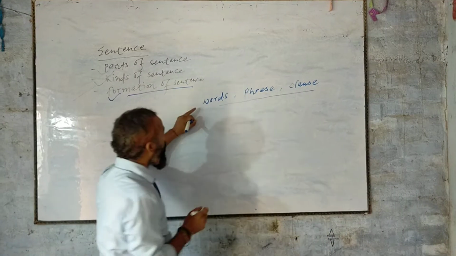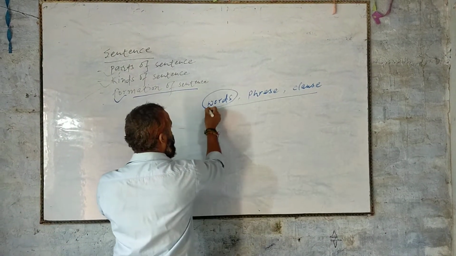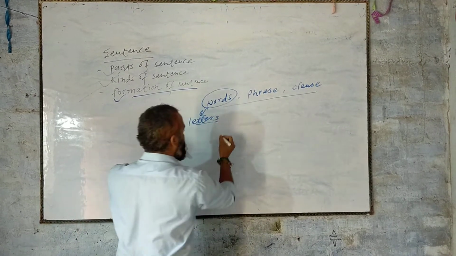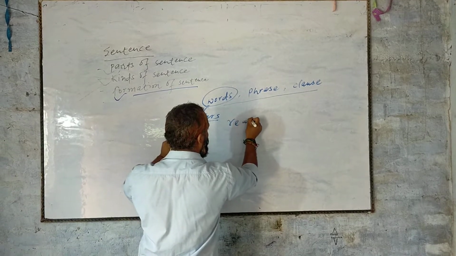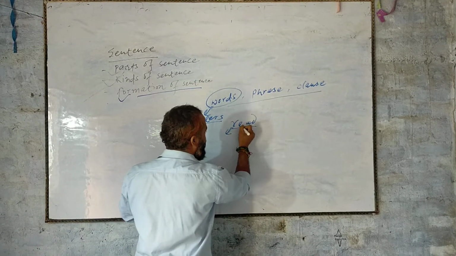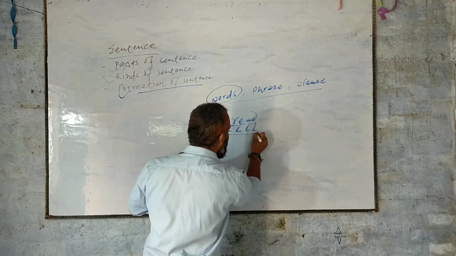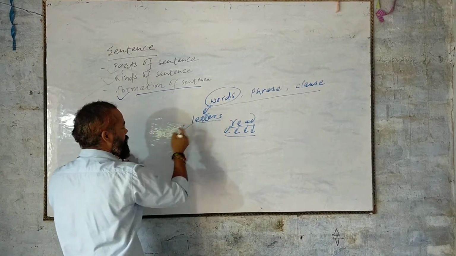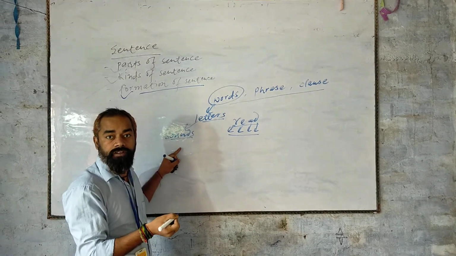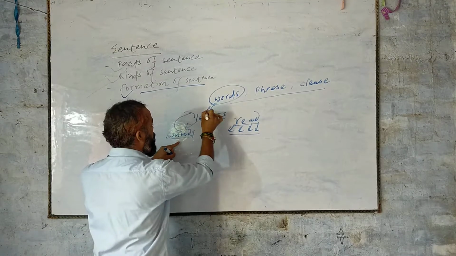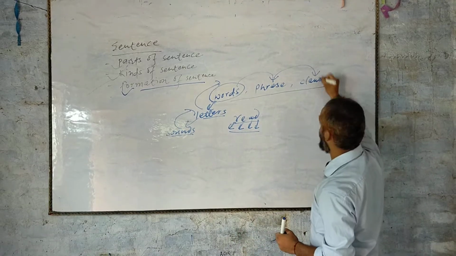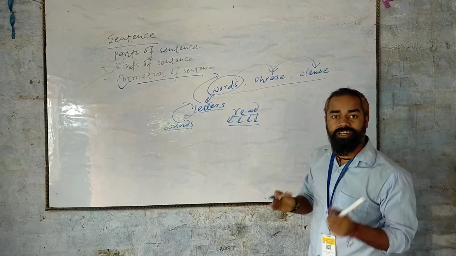When we talk about the words, it is the formation of letters. Letter forms words like read. Read, this is a word. R, E, A, D, these are the letters. When you talk about the letters, it is the formation of sounds, vowel sound or consonant sound. Likewise, sound forms letters, letters form words, and words form phrase or clause, and they form the sentence.